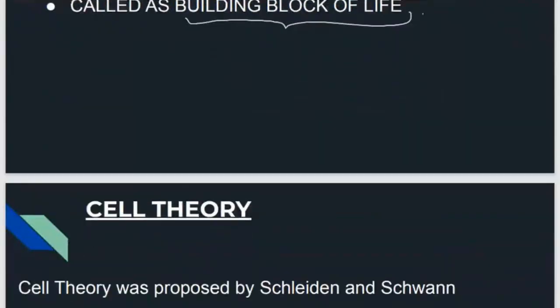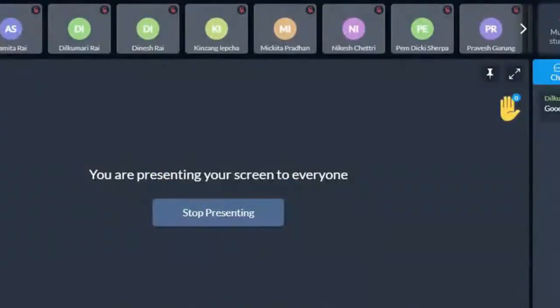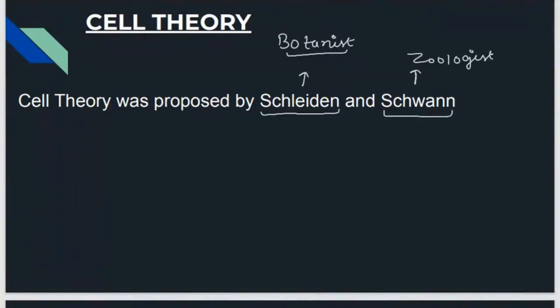Next comes the cell theory, which was given by Schleiden and Schwann. Schleiden was a botanist. Who is a botanist? Those who study plants. And zoologists are those who study animals. So they said that all plants and animals are made up of cells.